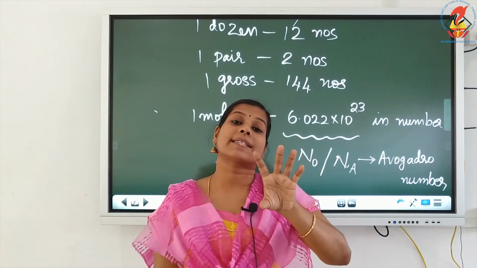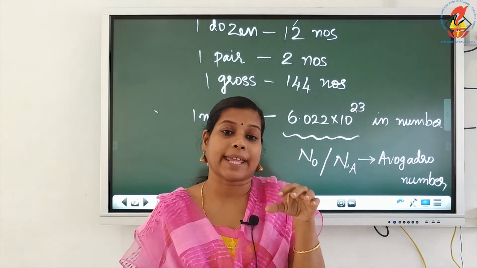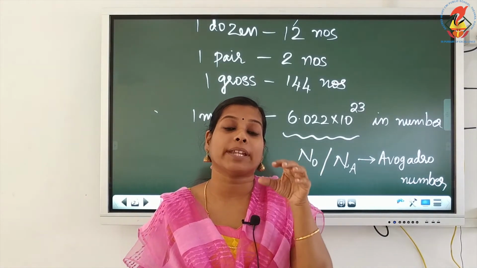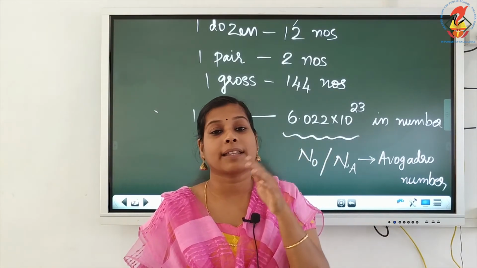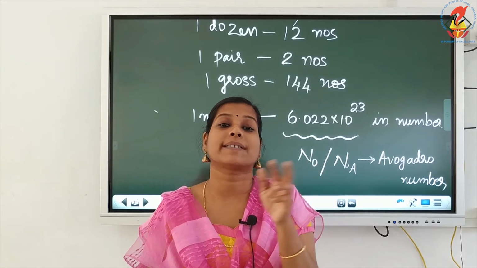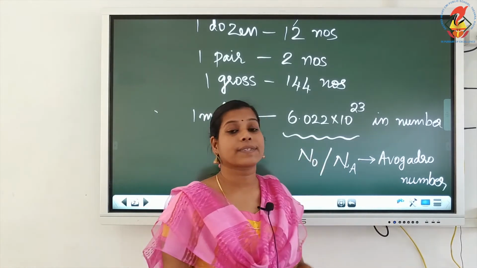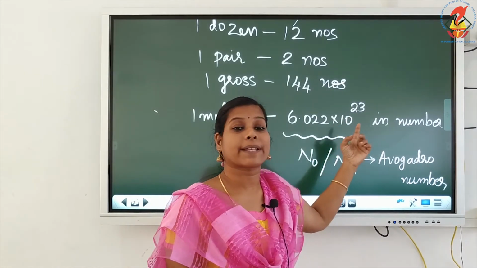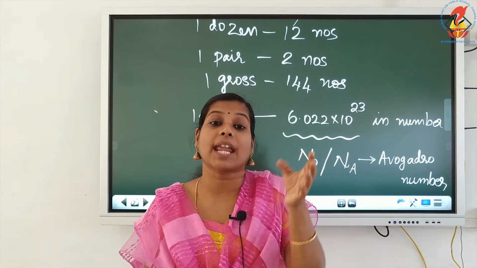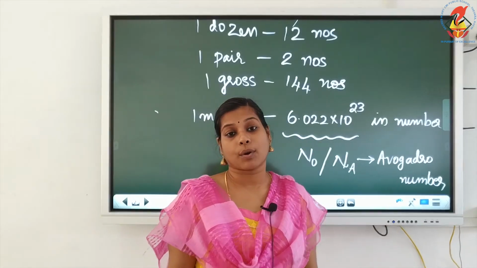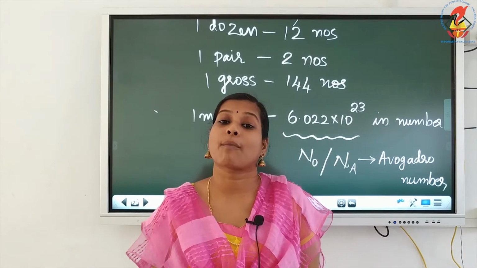And the mass of those particles is also fixed, just as bank members count, finding out how many coins will be there in a fixed mass of coins. There is a connection between the mass and the number. The same way here also, if the number of particles present in a material is the Avogadro number, that is 1 mole of that material, the number will be equal to Avogadro's number and the mass will be equal to its gram atomic or gram molecular mass.